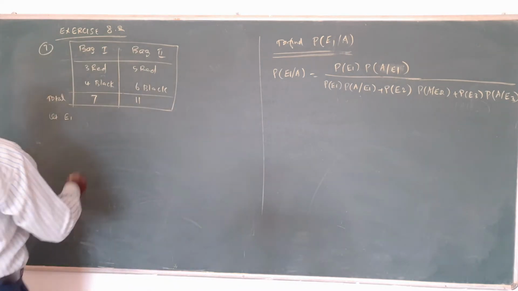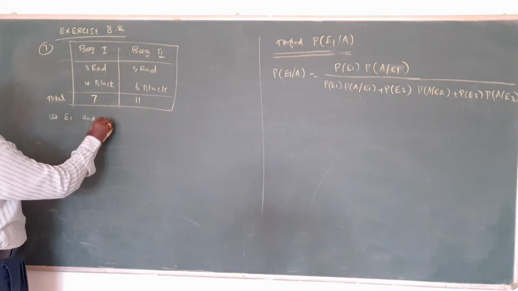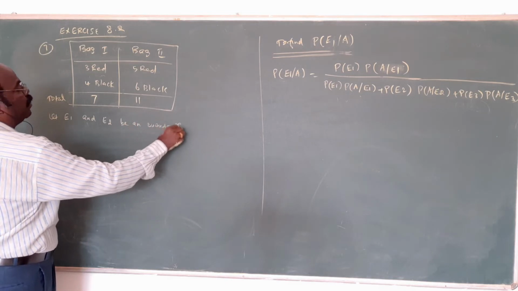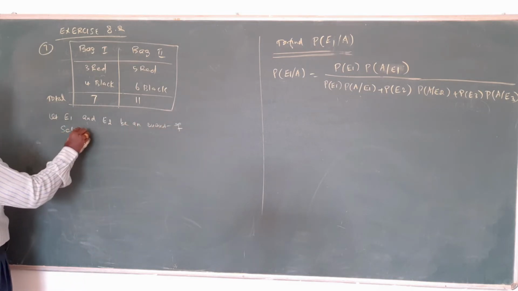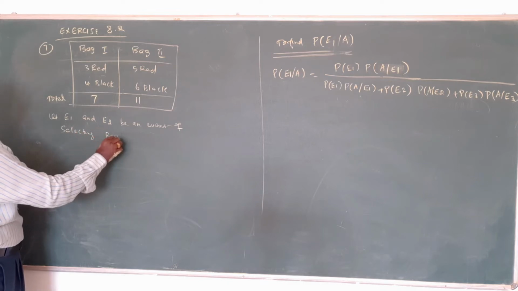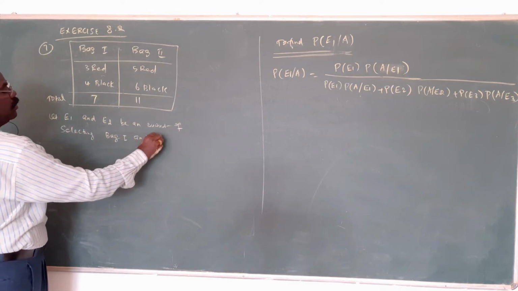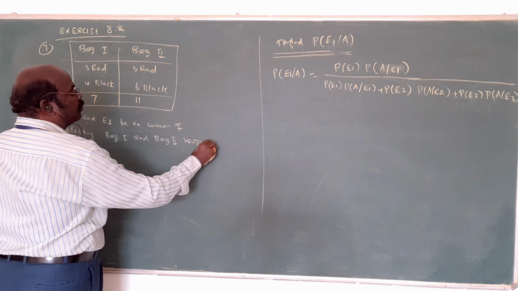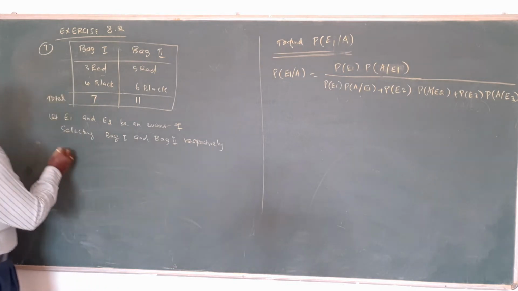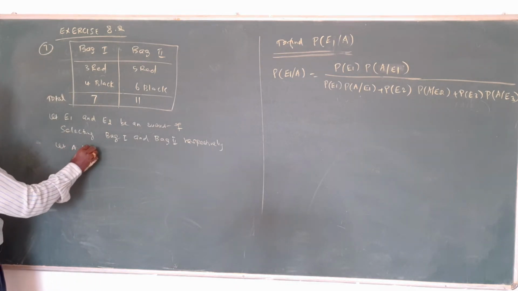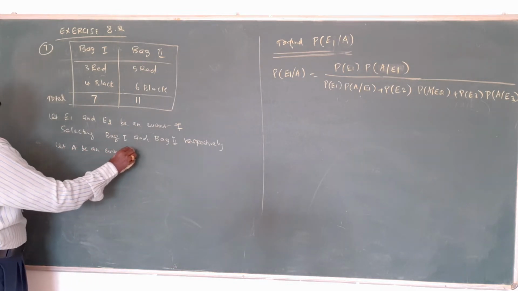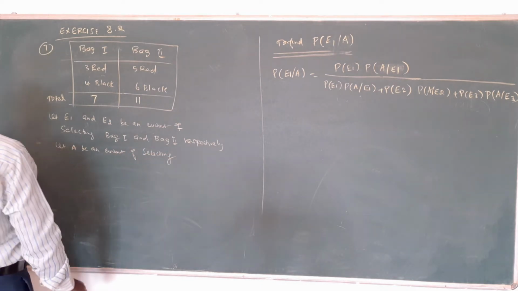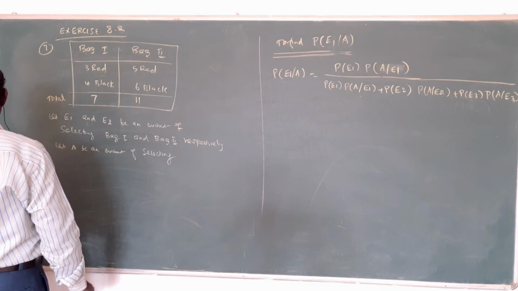As usual, let E1 and E2 be the events of selecting bag 1 and bag 2 respectively. Okay? Let A be the event of selecting a red ball. They also return.